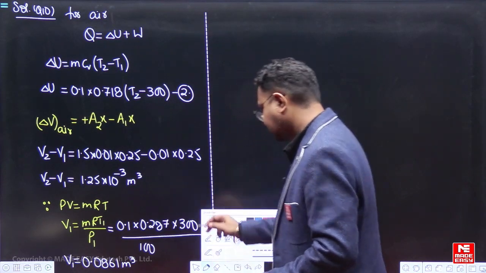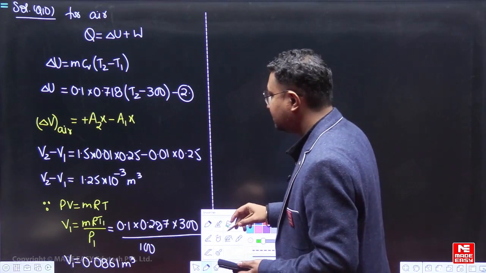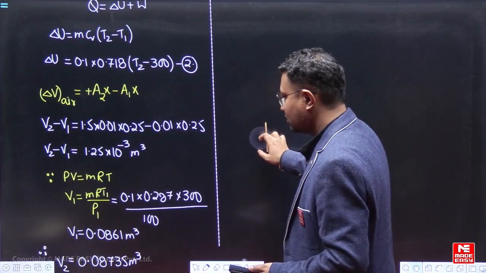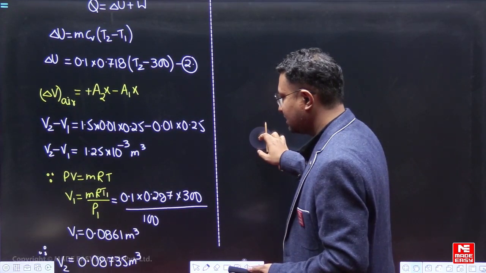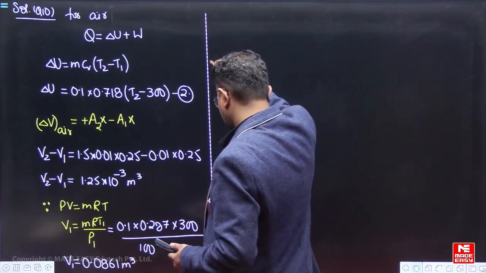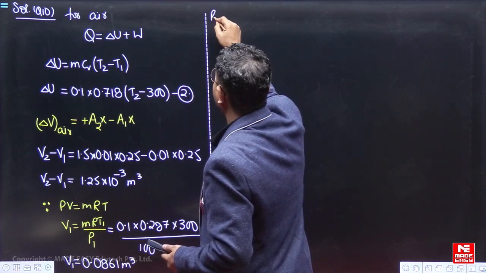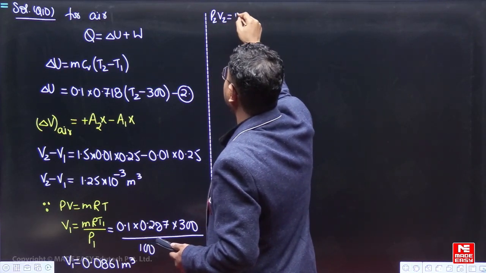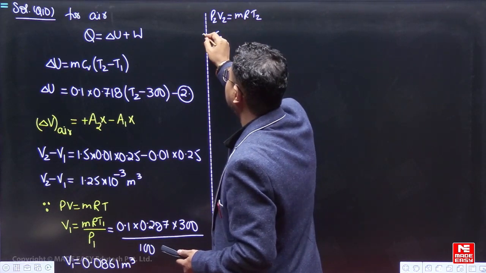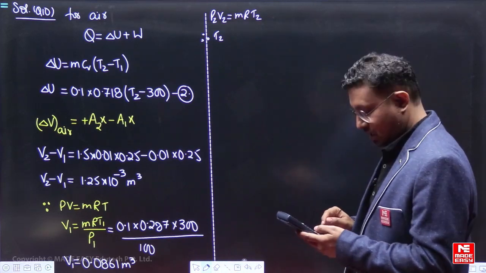So now V1 is known, and V2 is also known. V2 is 0.08735. So we can find out T2. So how to find out T2? We can say P2 V2 is also equal to MRT2. So we can find out T2. So what is P2? P2 is 150.